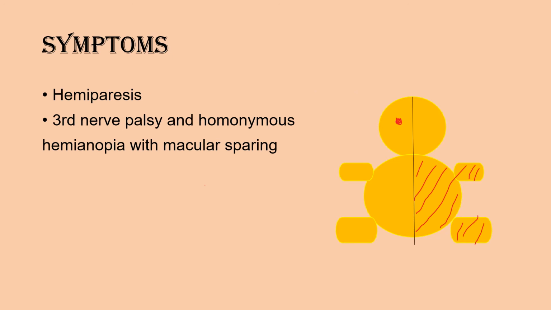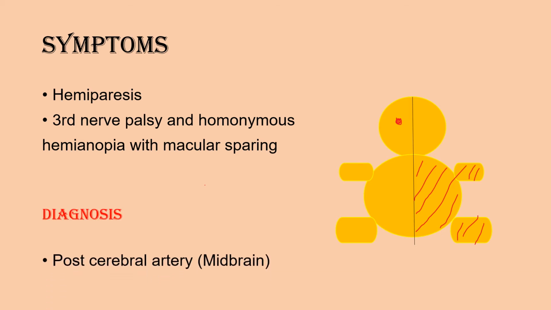If a patient has hemiparesis, third nerve palsy, and homonymous hemianopia with macular sparing, the diagnosis is posterior cerebral artery infarct. Posterior cerebral artery supplies the midbrain that contains the cranial nerve 3rd, 4th, 5th, and 6th.